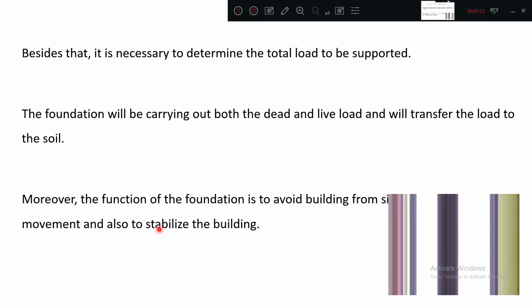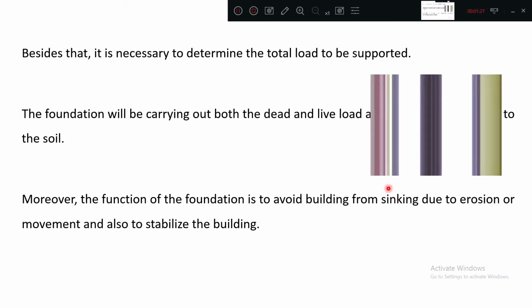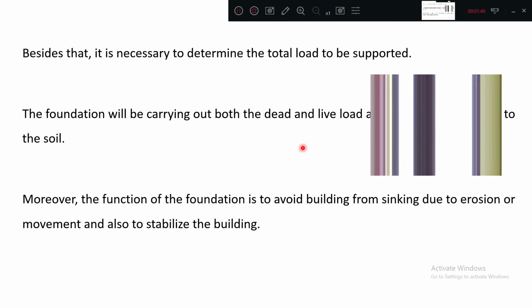Moreover, the function of the foundation is to avoid the building from sinking due to erosion or movement, and also to stabilize the building. The main function is to avoid sinking, avoid erosion, avoid movement, and stabilize the structure.